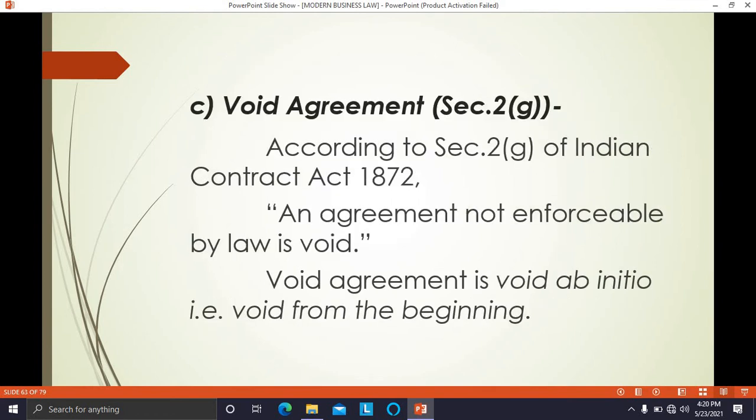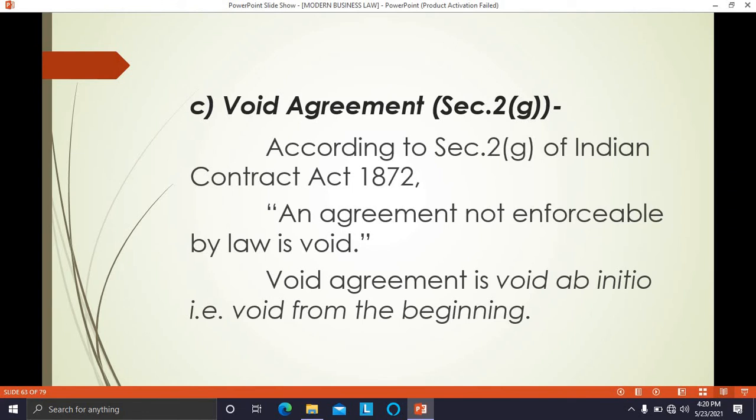Now, the next type of agreement is the void agreement. Section 2(g) of the Indian Contract Act says what a void agreement is. An agreement not enforceable by law is void. It means an agreement which does not have any of the 10 essentials mentioned in Section 10 of the Indian Contract Act.